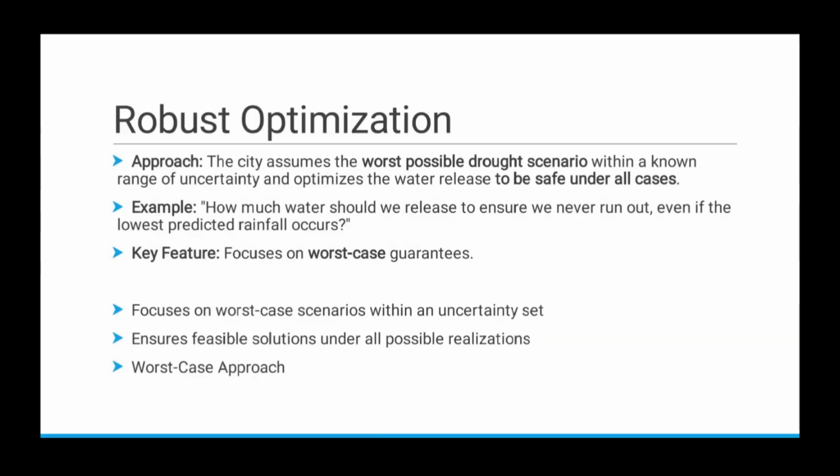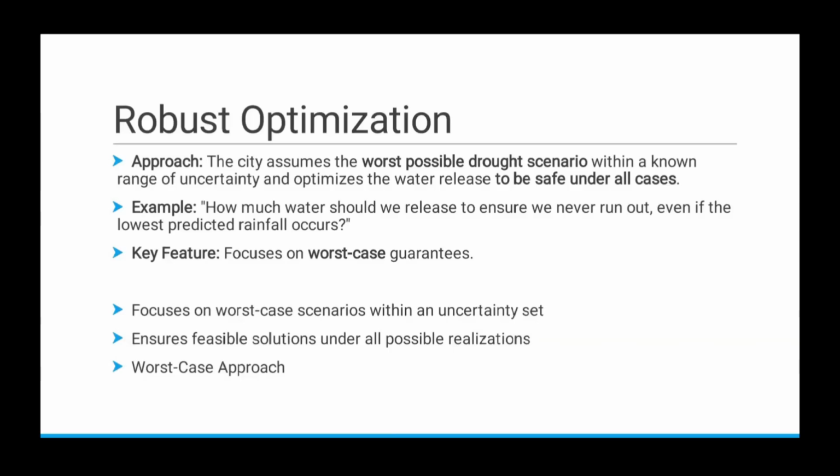When we consider the worst case scenario and take a decision, it will ensure that we have a feasible solution under all possible realizations. For all possible uncertain realizations, we will have a feasible solution since we have taken the worst possible case into account. So this is a worst case approach, but it is a conservative approach.